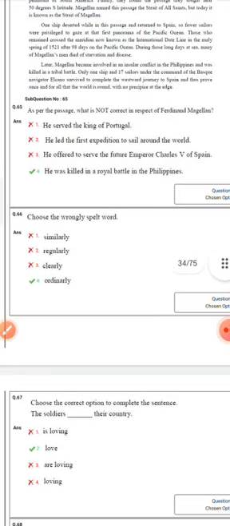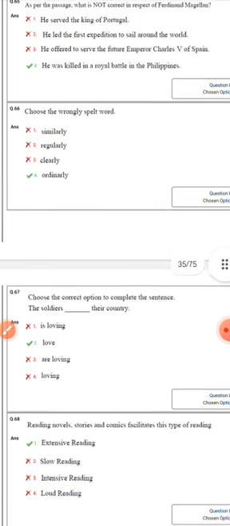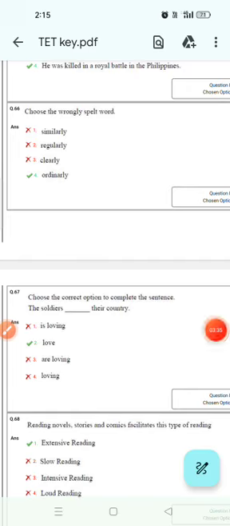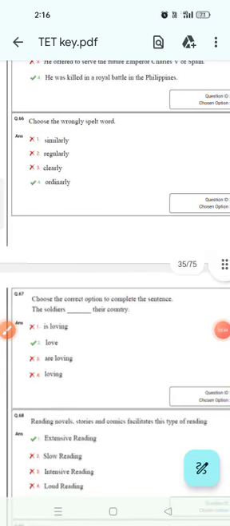And I will go directly to the 66th question. Choose the wrongly spelled word. Very easy. So the wrongly spelled word: similarly, regularly, clearly, ordinarily is the wrong one.